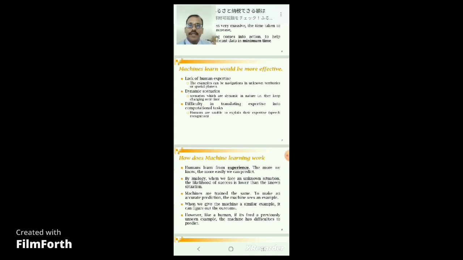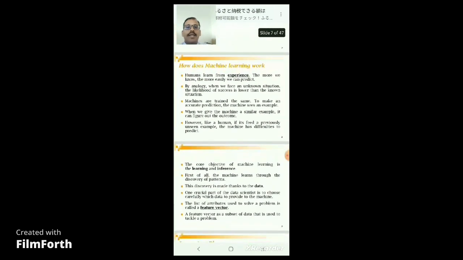Let me discuss how machine learning works. As we discussed in the previous chapter, it gains experience in the same way. The experience is gained by the task it does, and by the performance it analyzes the pros and cons.